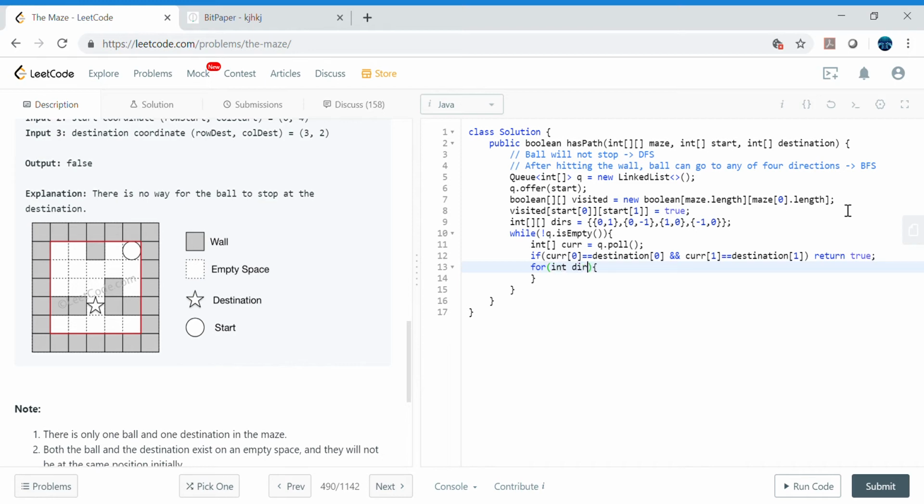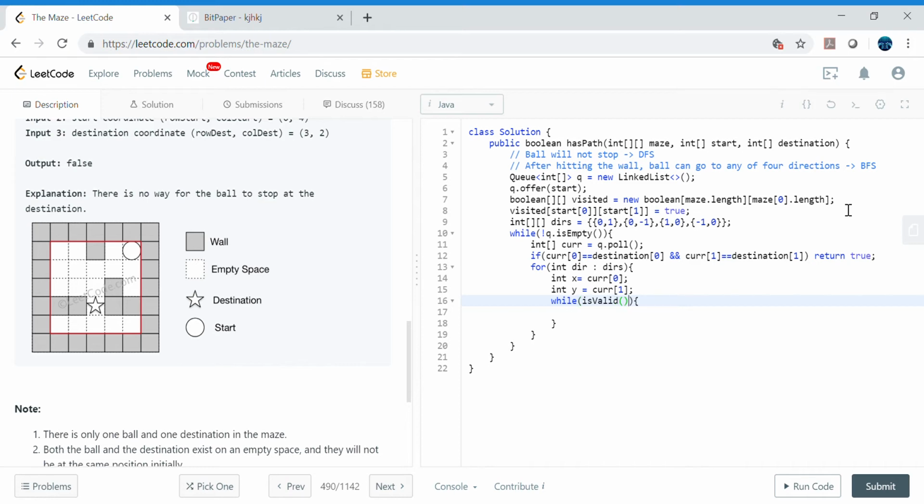So what we will do in this directions, here let's say this current 0 and hold this y coordinates as current 1, right? And in the while loop we need to keep rolling that ball, right?